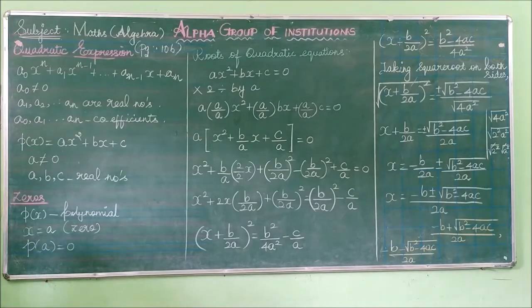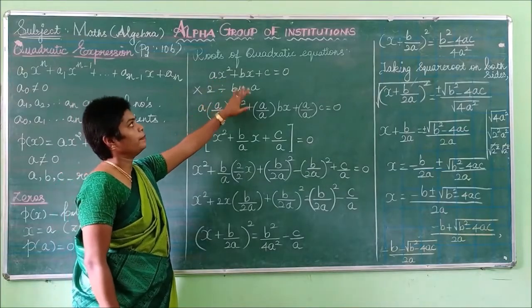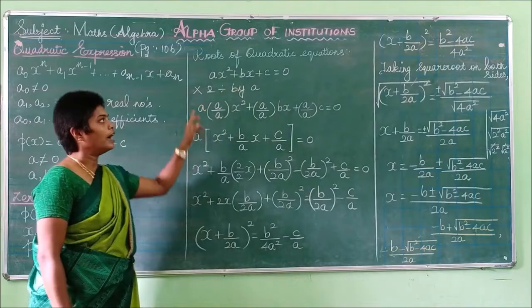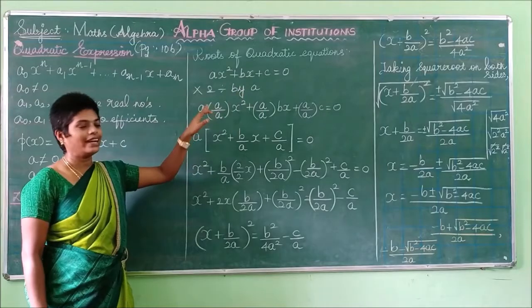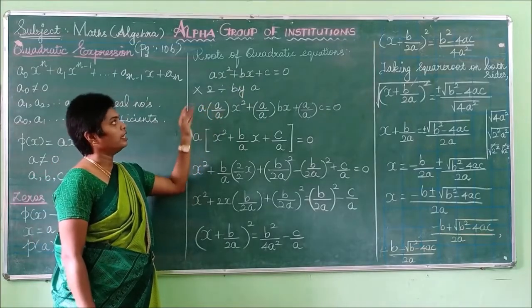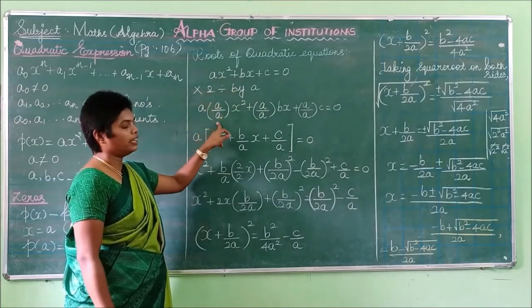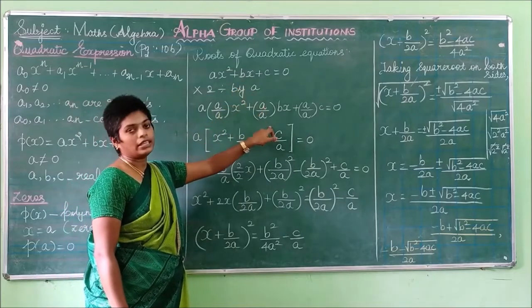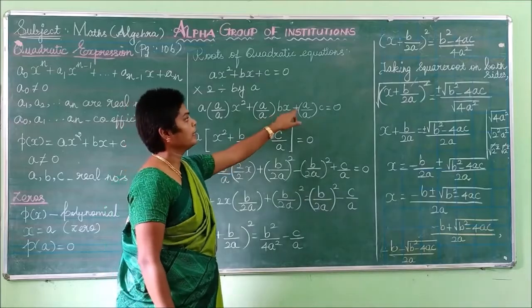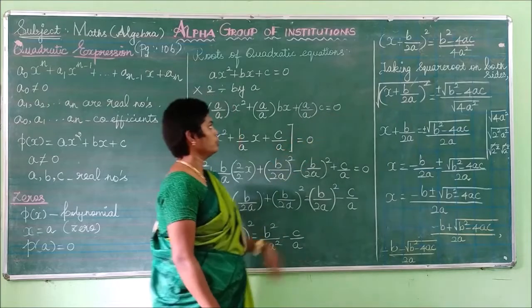Then listen to the other topic, roots of the quadratic equation. Generally you take the general form ax squared plus bx plus c equal to 0. You have to multiply and divide each and every term by a. Listen here, I have taken this a. Before x squared, I multiply and divide by the same a, into x squared, plus a divided by a into bx, plus a by a into c, which is equal to 0.